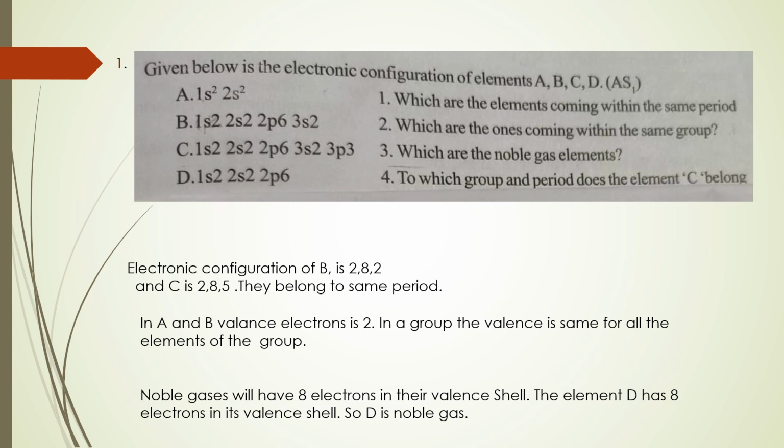Simple thing, you remember, whenever a question is asked regarding which period and which group, first you write the electronic configuration and count the number of shells. How many shells are there? The number of shells will give the period number. And next, to decide the group, see the valency electrons. How many valency electrons are there? So you count the valency electrons to get the group number.